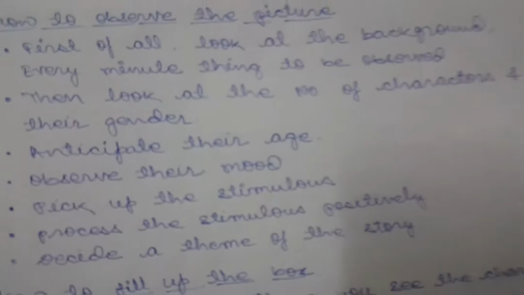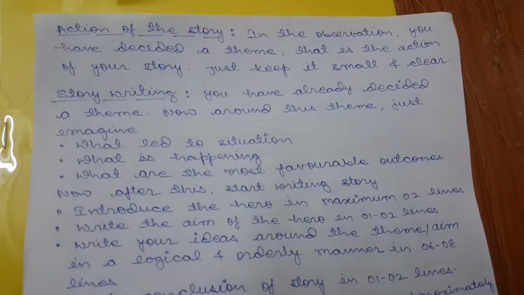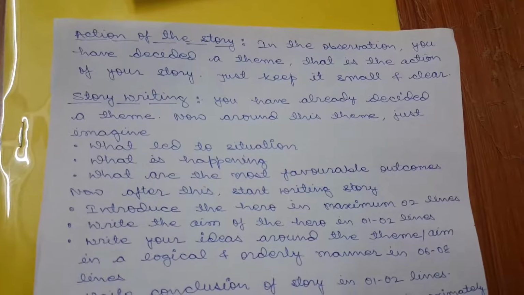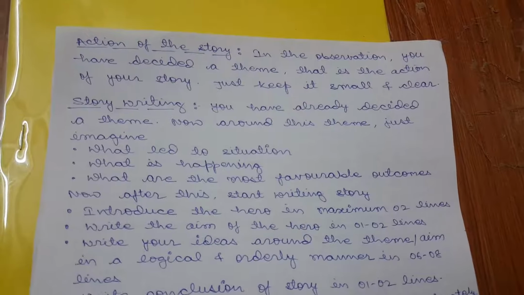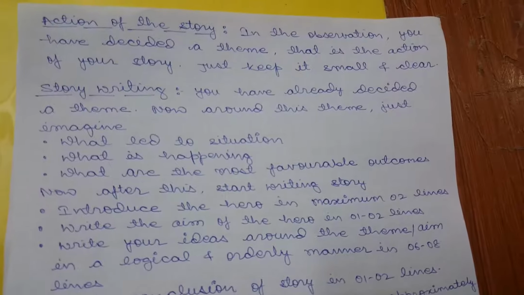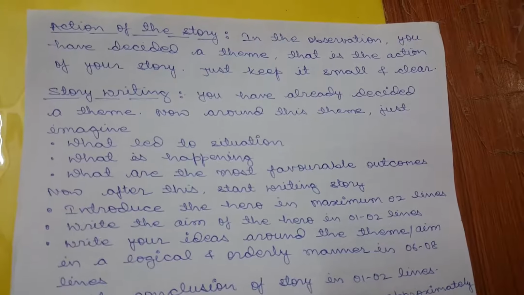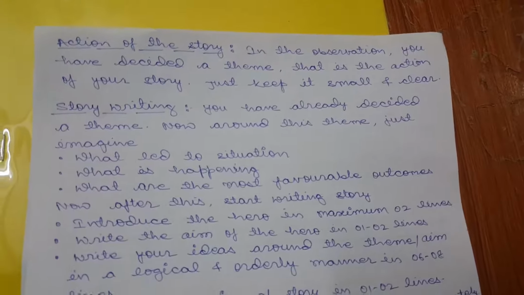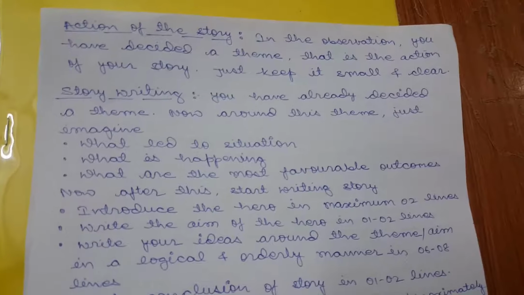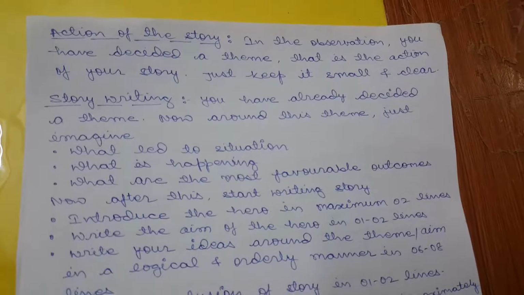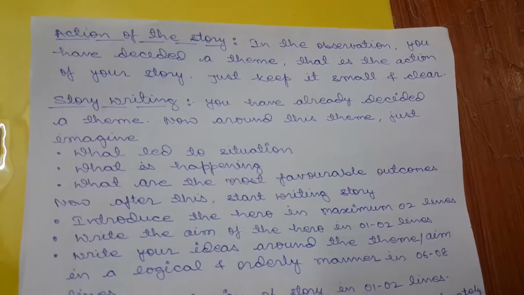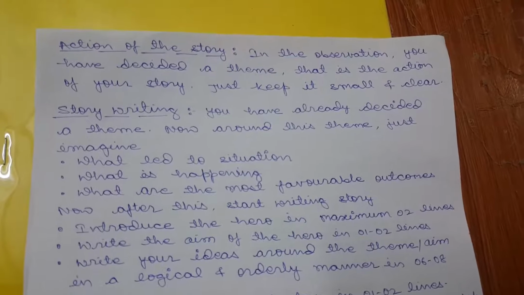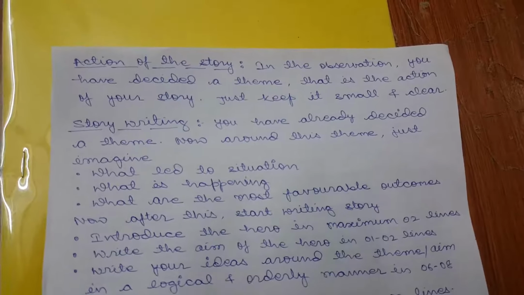The next step is the action of the story. The theme that you decided is the action of your story. Around this you have to make your story. So in the observation you have decided a theme, and that is the action of your story. Just keep it small. The action should be 4 to 5 words maximum. Keep the action of the story crystal clear and small.